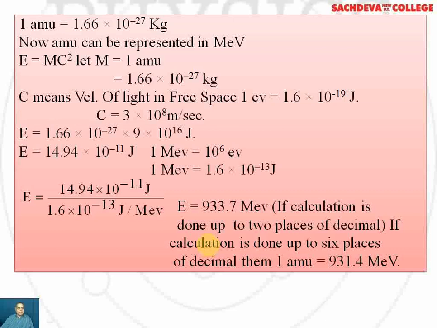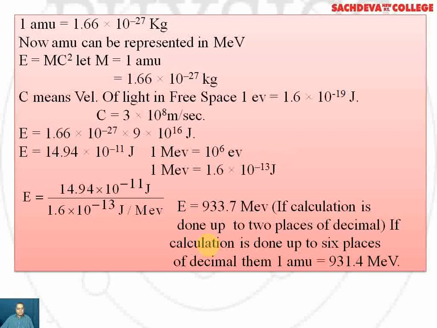This mass we have taken equivalent to 1 AMU because we are interested in finding the energy equivalent to 1 atomic mass unit. So energy we have calculated in joules. Then after taking the multiples, we have come to the conclusion that if we take the mass as 1 atomic mass unit, the energy will become 14.94 into 10 to the power minus 11 joule. The value of 1 MeV is known to us, 10 to the power 6 electron volts.